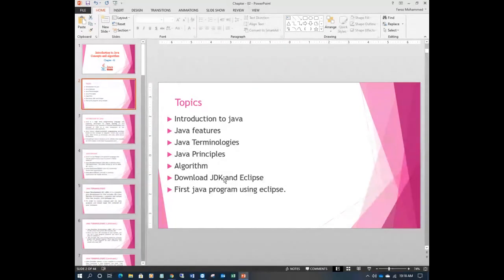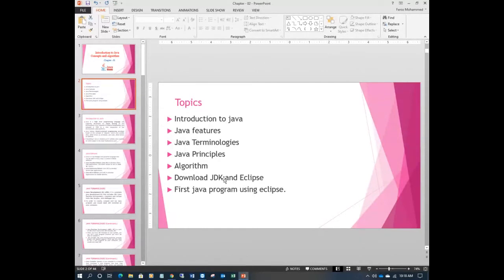At the end, we'll see how to download JDK, Java Development Kit, and Eclipse, and we'll have one small basic Java program, the welcome program, using Eclipse. These are the topics we'll cover, one by one.